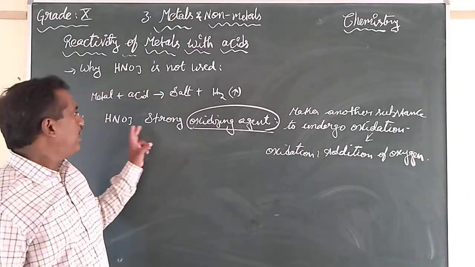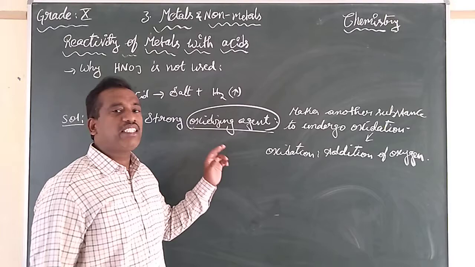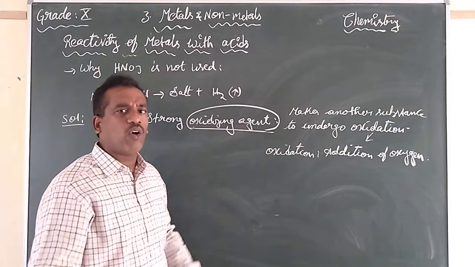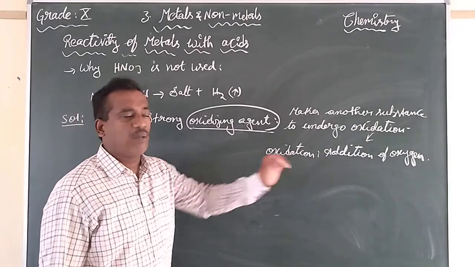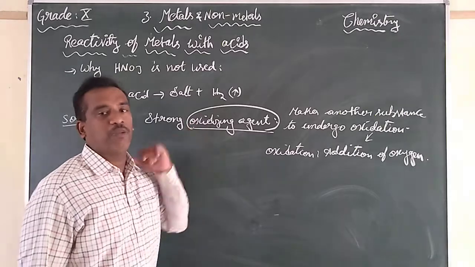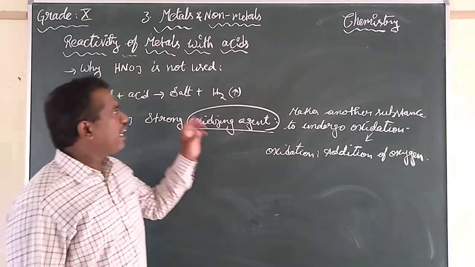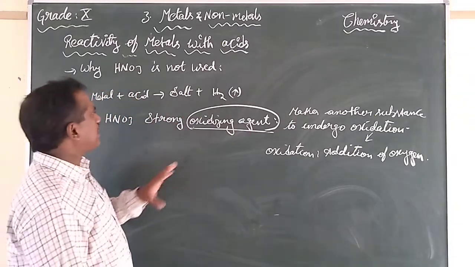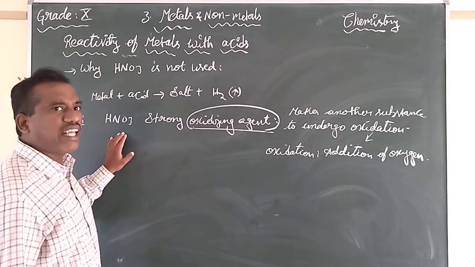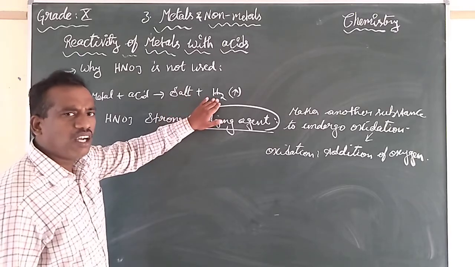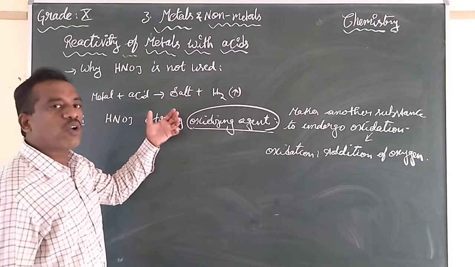So, come to the point again, children. Nitric acid is a strong oxidizing agent. It means it makes another species compulsorily undergo oxidation. What is meant by oxidation? It adds oxygen to another species. Who is going to be added with this oxygen in the general reaction? In the general reaction, metal plus acid, you take any metal and you take nitric acid, you will get salt and hydrogen gas. But what is the nature of nitric acid? It makes something undergo oxidation.